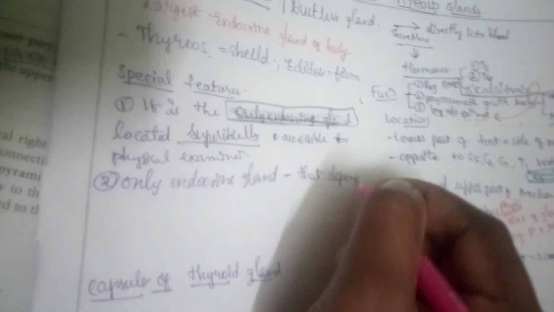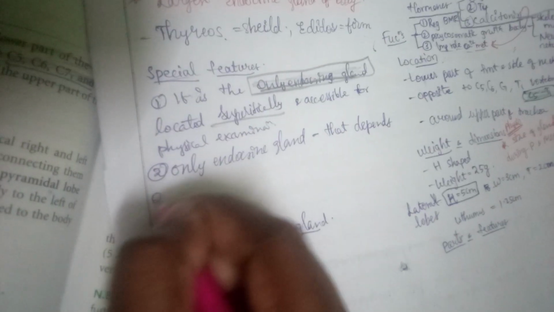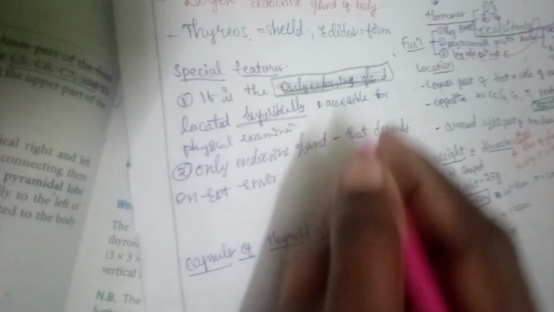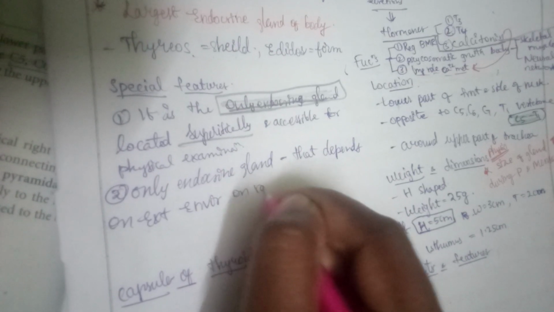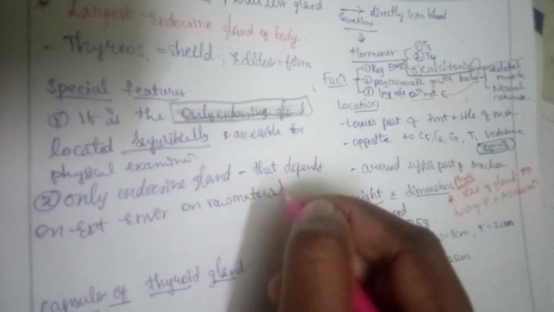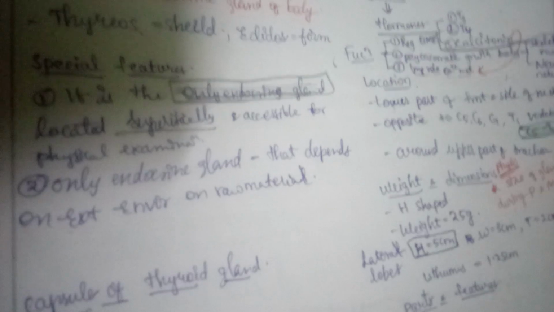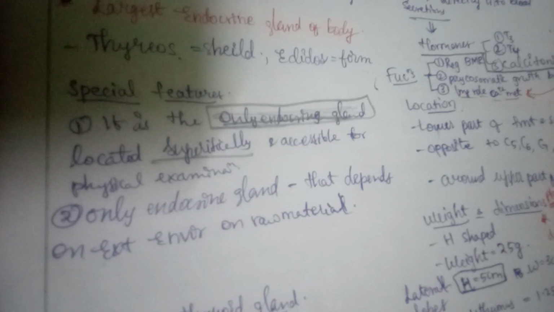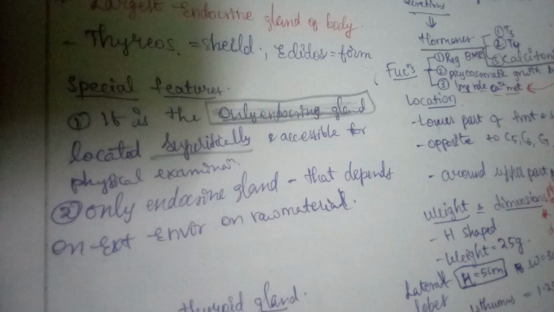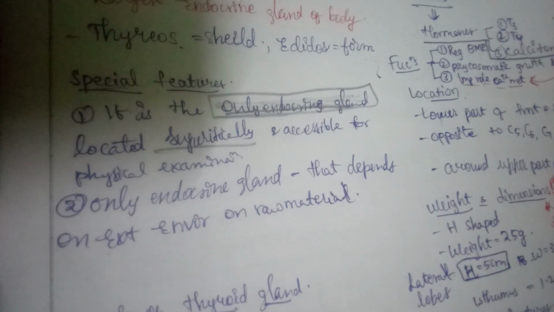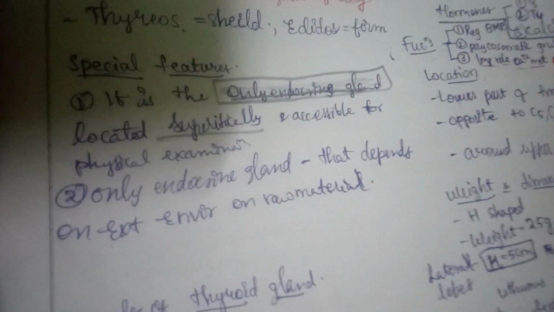that depends on external environment on raw material. What is the raw material for synthesis of T3 and T4 hormones? Of course, iodine is required, right? Iodine is supplied through diet. Okay, so it is the only endocrine gland that depends on external environment for raw material.